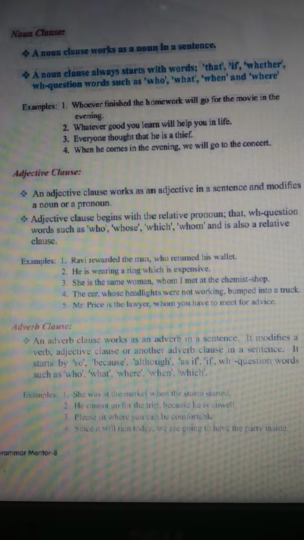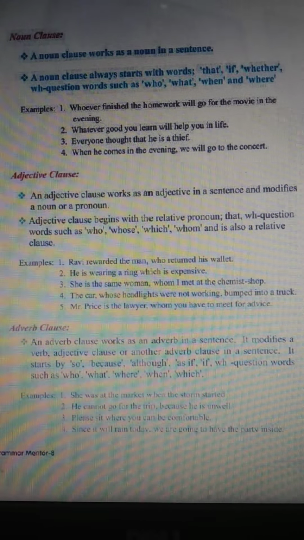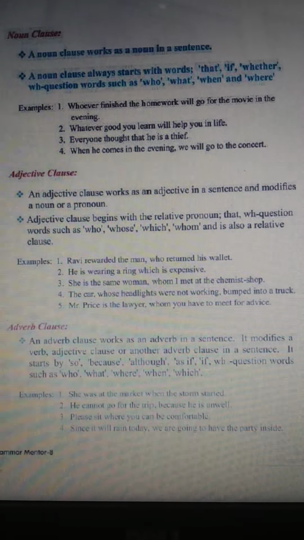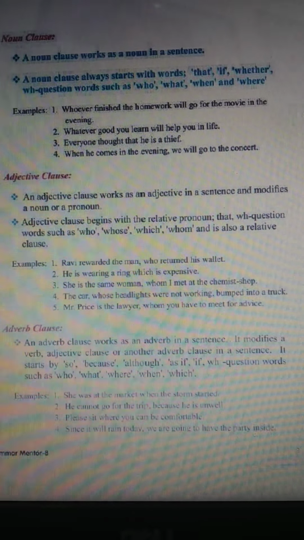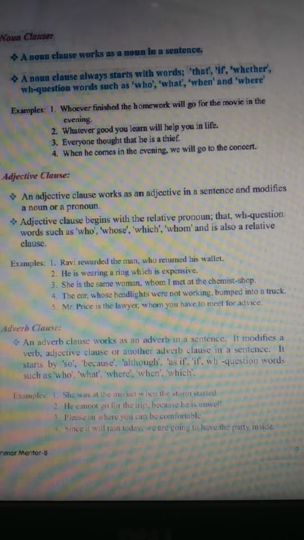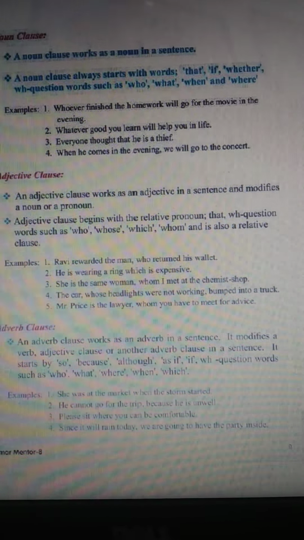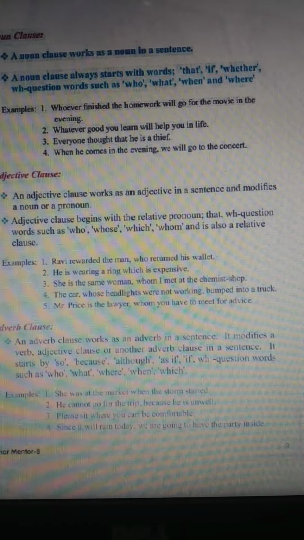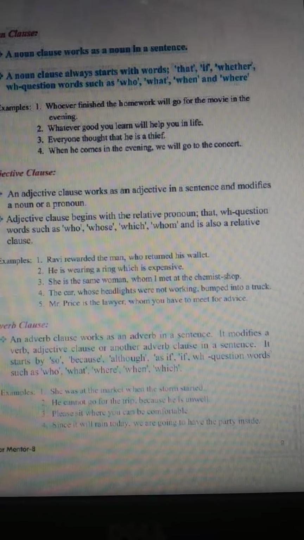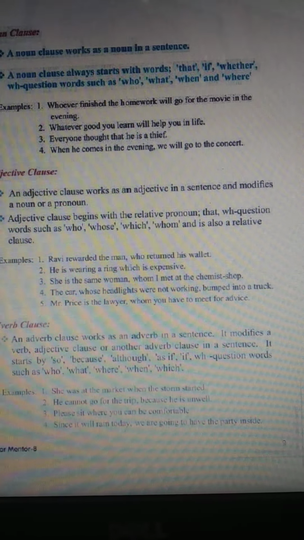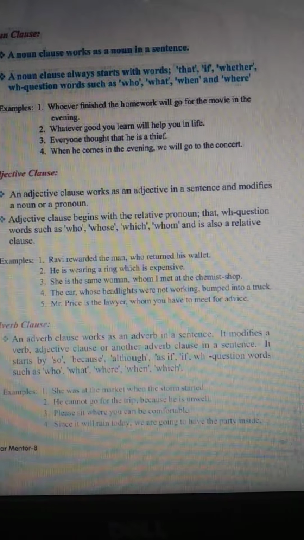Now the second one is the adjective clause. An adjective clause works as an adjective in a sentence and modifies a noun or a pronoun. An adjective clause begins with a relative pronoun, WH words such as who, whose, which, whom, and is also called a relative clause. Example, Ravi rewarded the man who returned his wallet. So here it is who. He is wearing a ring which is expensive. So here that particular word is which.